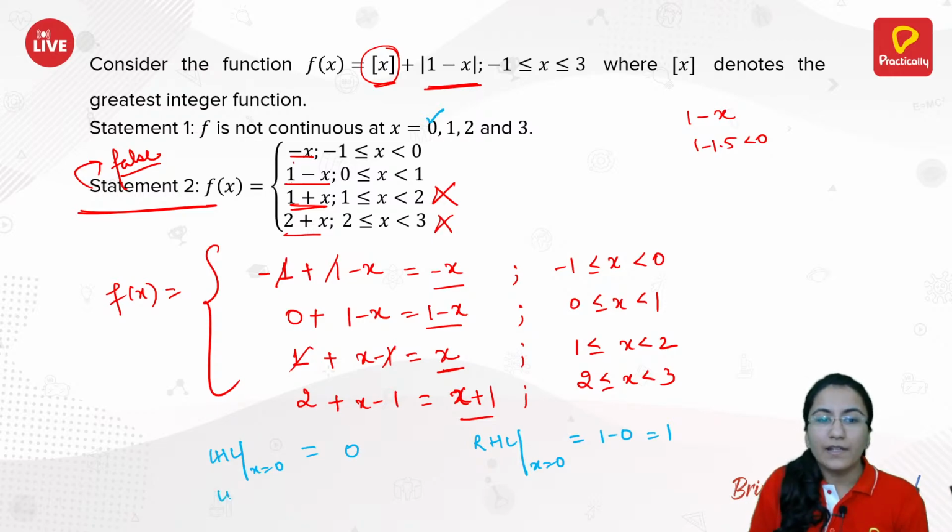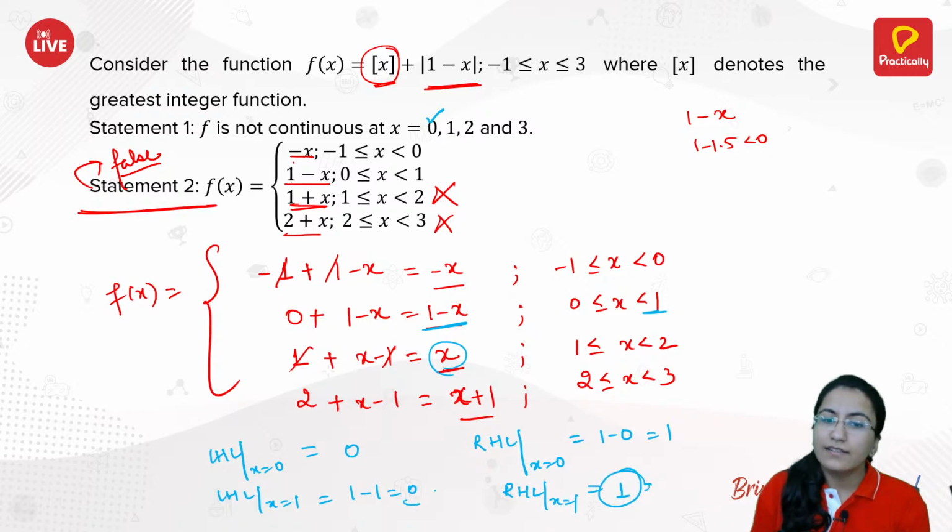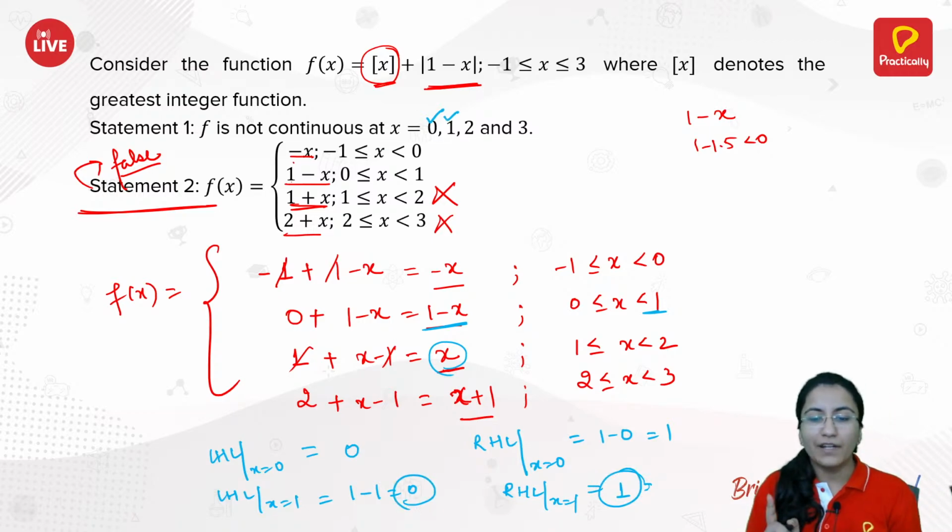If you check the left hand limit at x equals 1, you have the left hand limit from this one. So 1 minus 1, that is 0. And for the right hand limit at x equals 1, you will have just directly 1 put. So you have this as 1 and the left hand limit is 0. So 1 is again checked. You are not having your left hand limit and right hand limit equal.